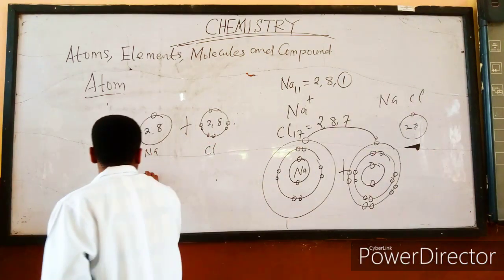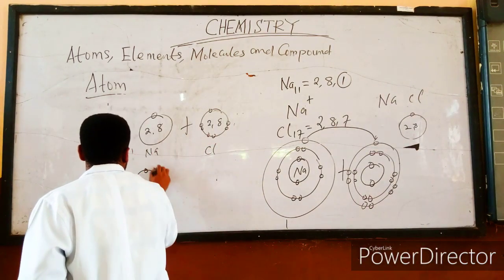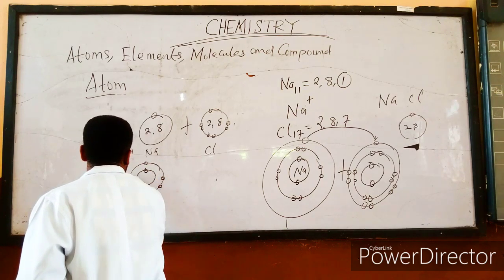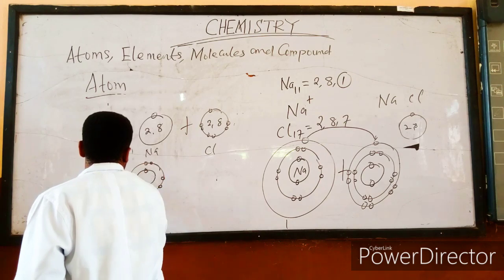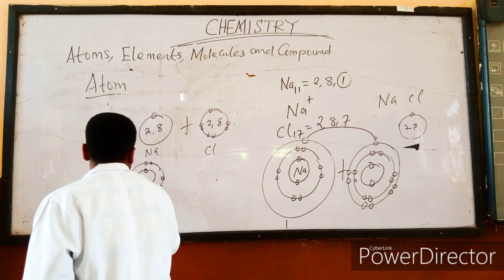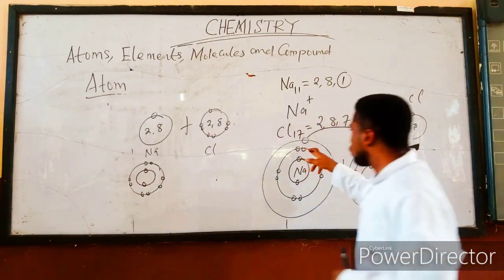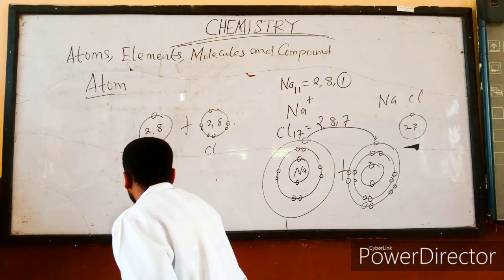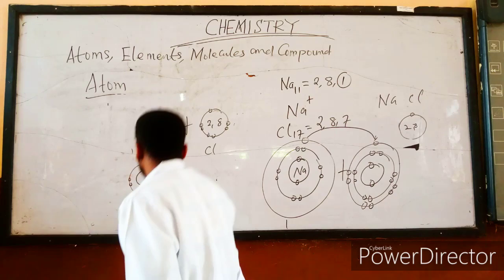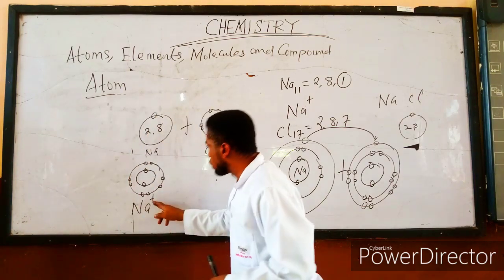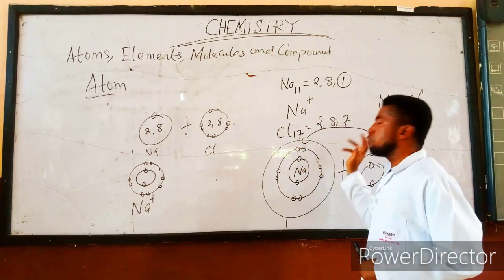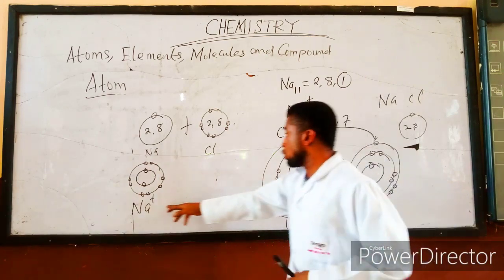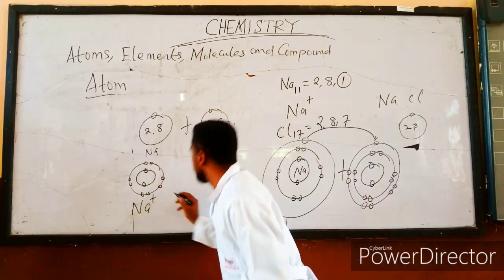Sodium ion like this. 1, 2, 3, 4, 5, 6, 7, 8. Something like this, completely filled. Because sodium has lost 1 electron, it is now written as Na plus. This plus shows that this sodium has removed this electron. And it has formed a sodium ion, as you can see here.